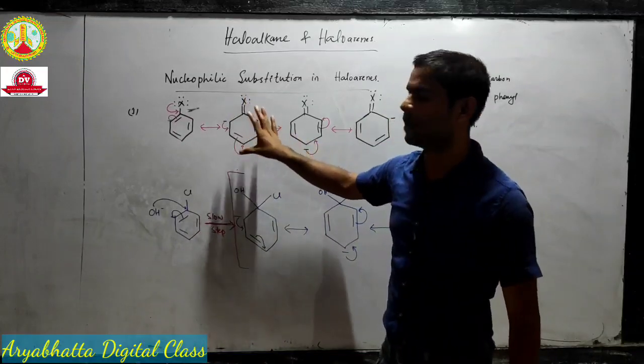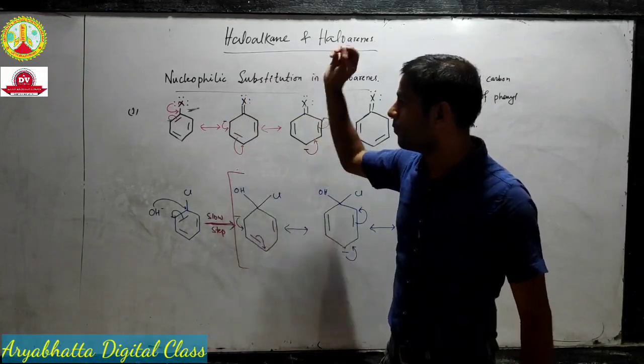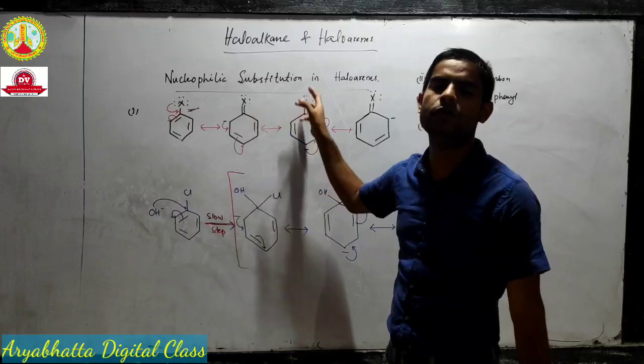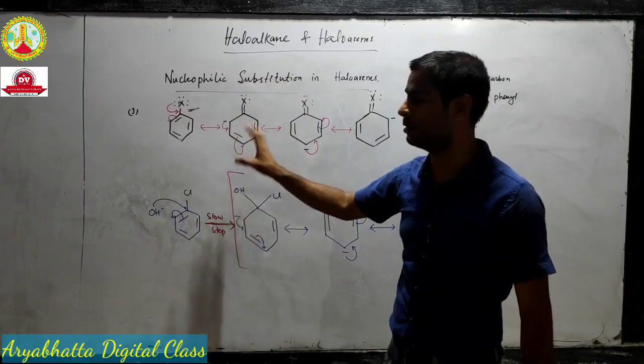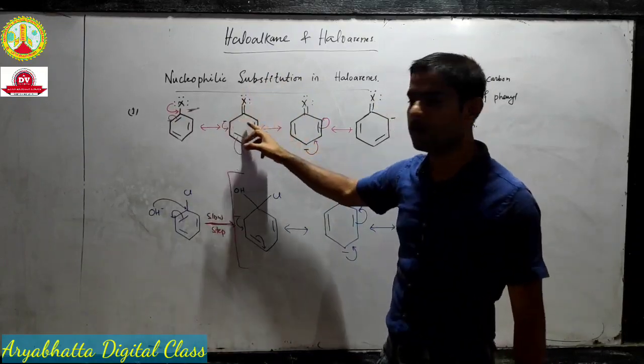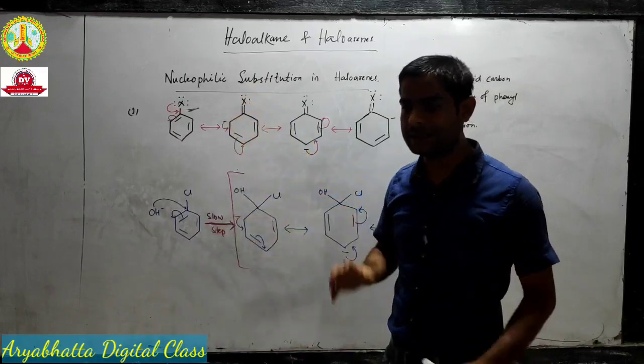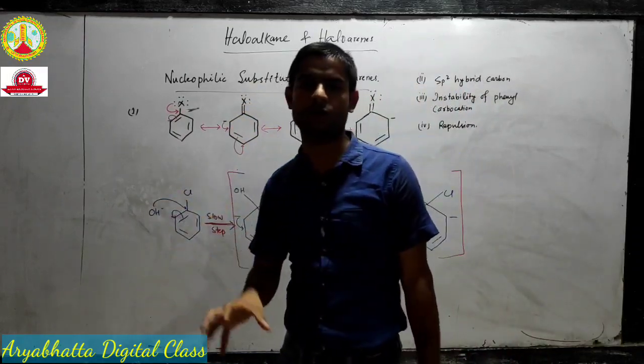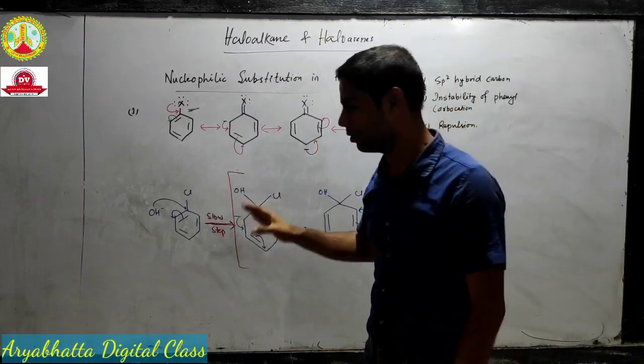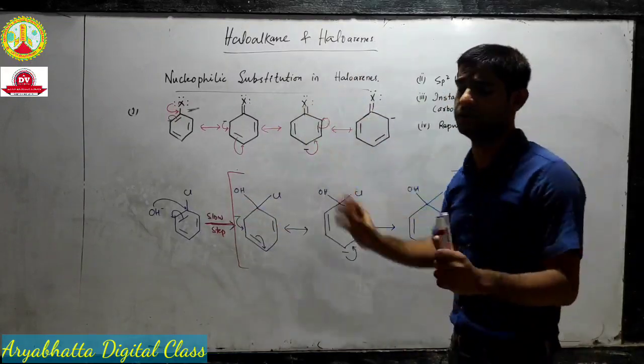So the first reason why nucleophilic substitution is difficult in haloarenes is because the carbon-halogen bond has a partial double bond structure due to resonance. So this is the first reason.